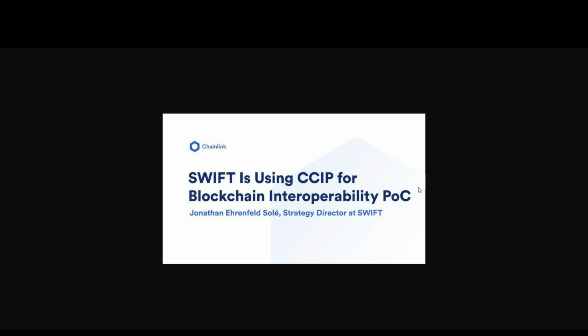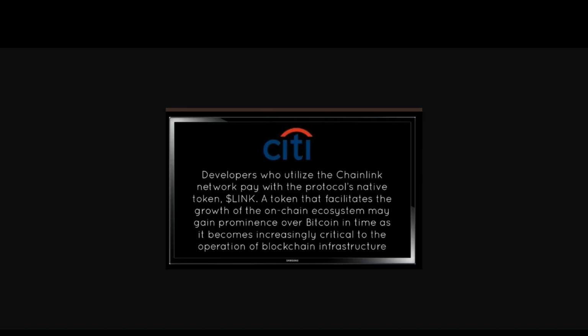that Swift may use. And also, if you take a look right here, other big banks, such as Citibank, for example, say outright that Chainlink has potential to become much bigger than Bitcoin over time, as it's increasingly critical to the operation of blockchain infrastructure. In other words, they say that Chainlink is crucial in order to make blockchain develop and realize its true potential.